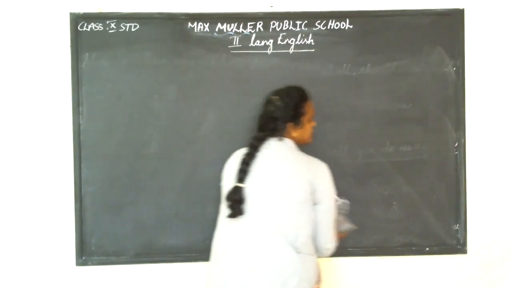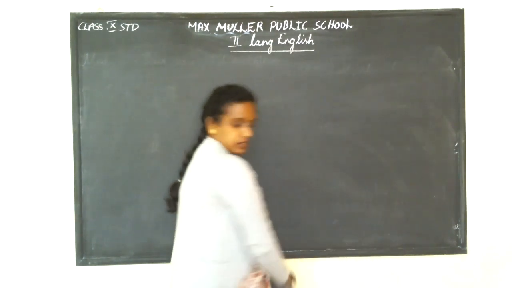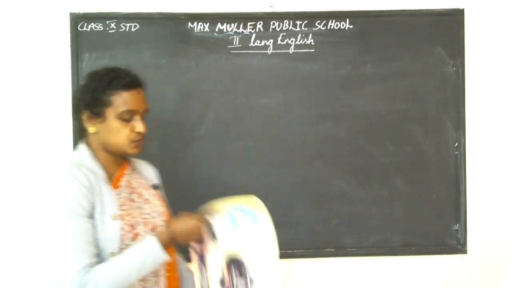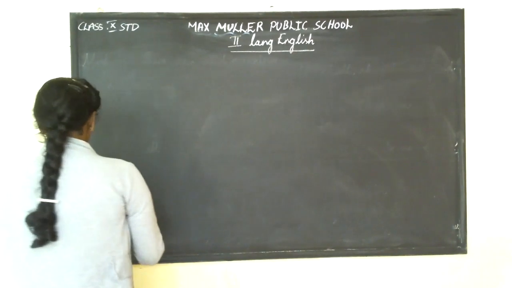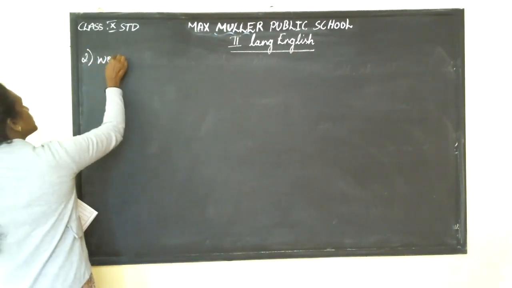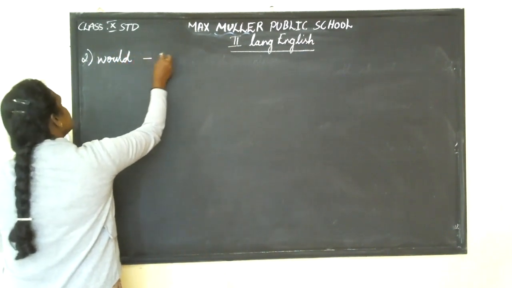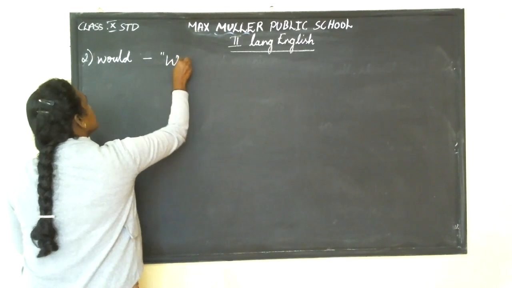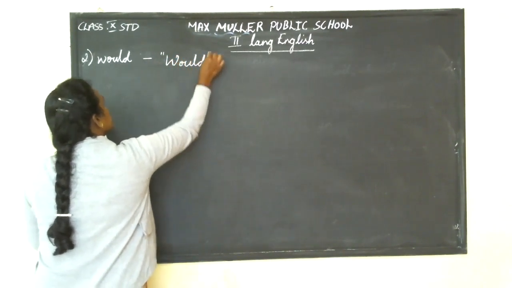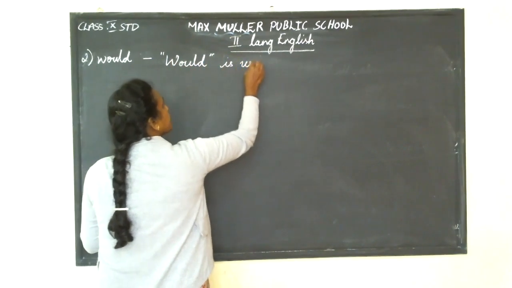You don't understand unless I explain it with an example. Now let us move on to the next one. Second one, would. What is it saying? Would is used to express